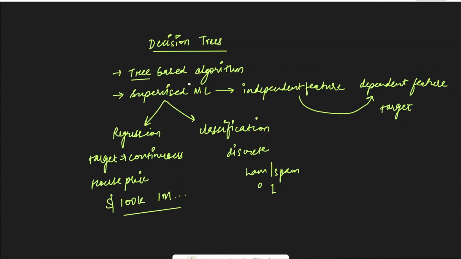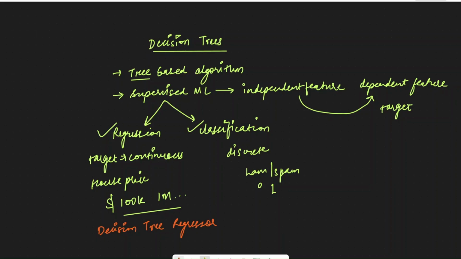So supervised machine learning is of two types, regression and classification, and decision trees can perform regression as well as classification. They can predict continuous output as well as discrete output. If a decision tree can predict continuous values, then it is called a decision tree regressor.